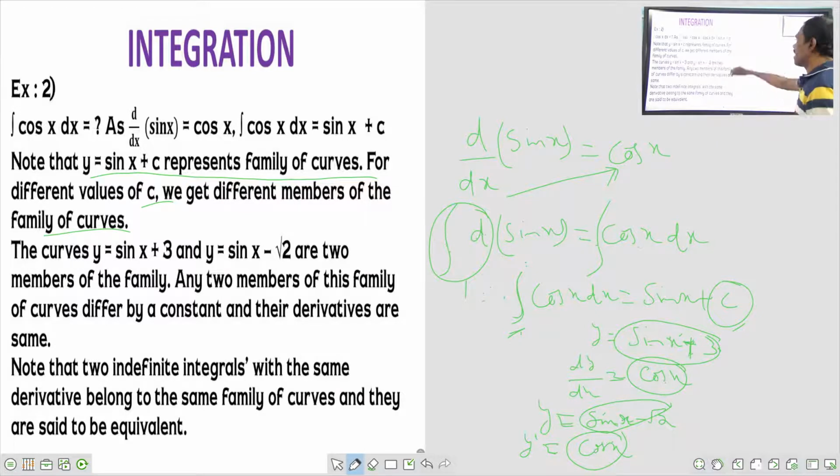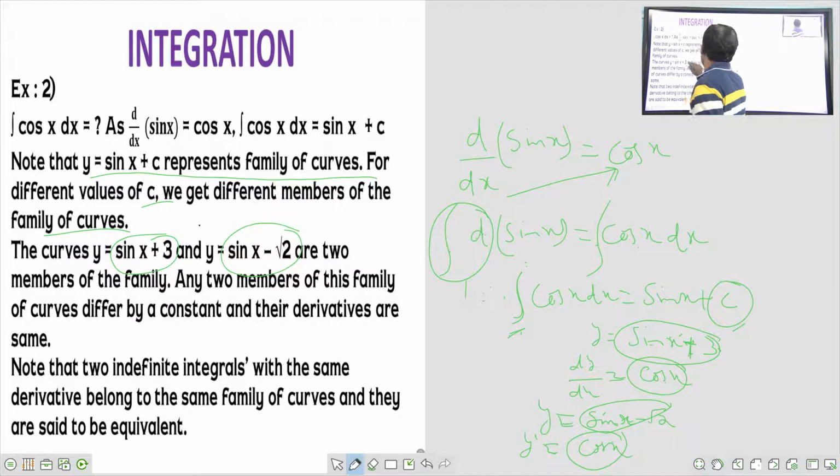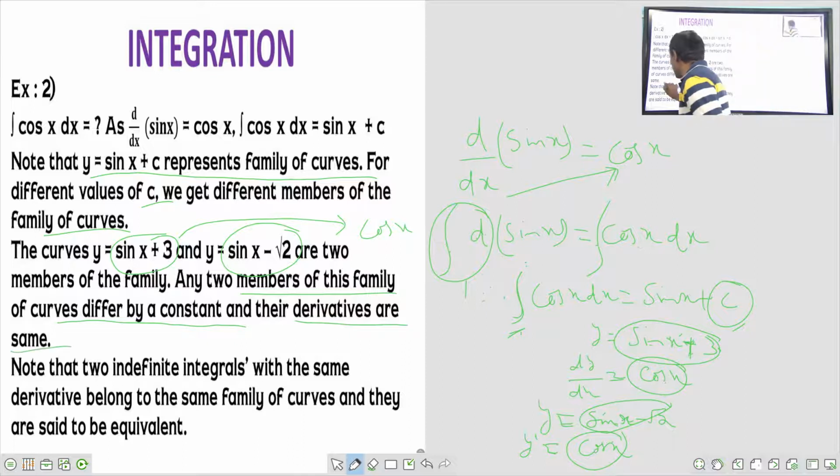That's why in integration we will get the constant of integration. That's why c plays the role here. See, that's what he is saying: sin x plus 3 and sin x minus root 2. What is the answer for these two questions? We are getting cos x only. That's why any two members of this family differ by a constant and their derivatives are the same. Whatever value you put in the place of c, you will get cos x only.